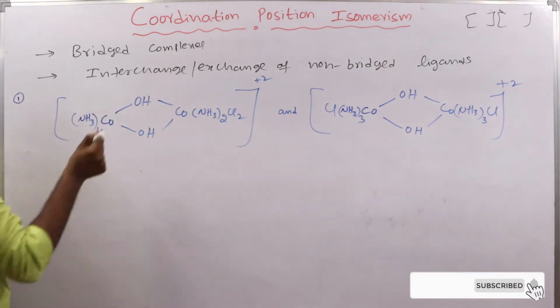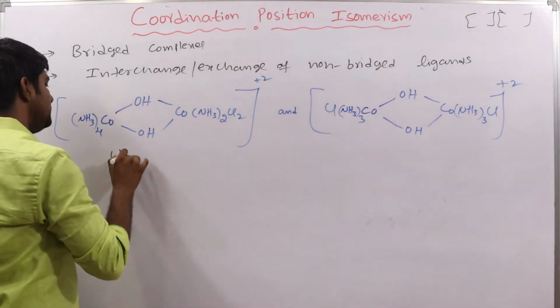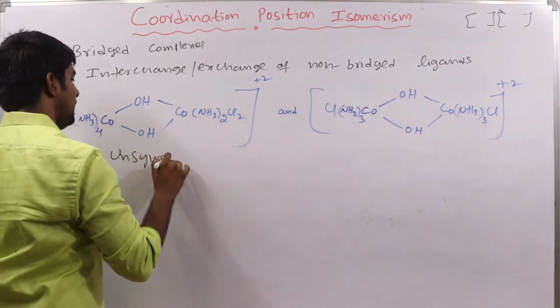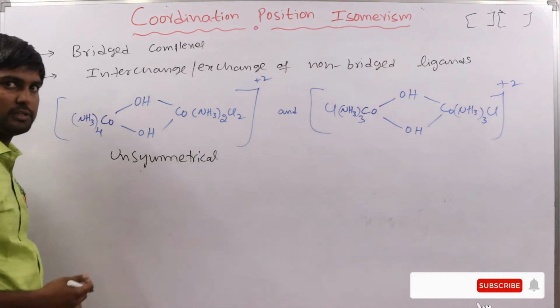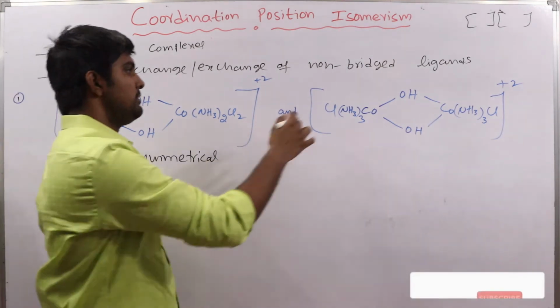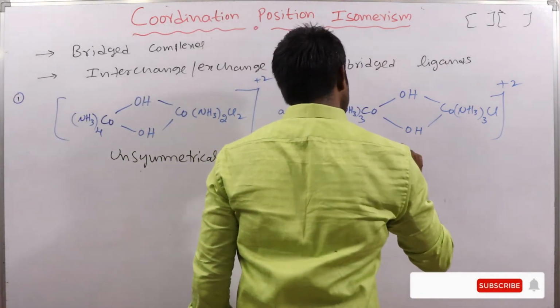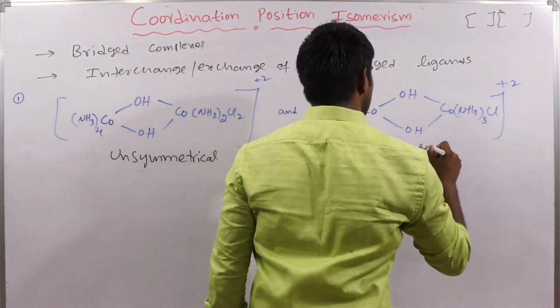This is considered an unsymmetrical structure, and this one is a symmetrical structure.